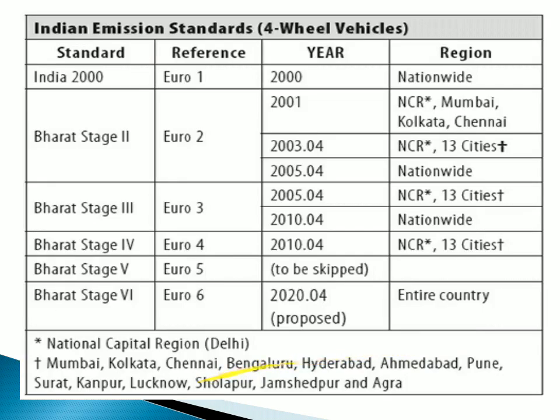So recently, till 2010 we started this Bharat stage 4, and it has been successful in curbing the pollution levels. But we didn't have time to go through the Bharat stage norm 5. That is why we have jumped from Bharat stage 4 to Bharat stage 6, which is proposed to be launched in April of 2020. That is where the entire country will start to follow this, and no more BS stage 3 norms or BS stage 4 norms will be applied. Now every vehicle should adhere to the limit of the Bharat stage 6 norm.